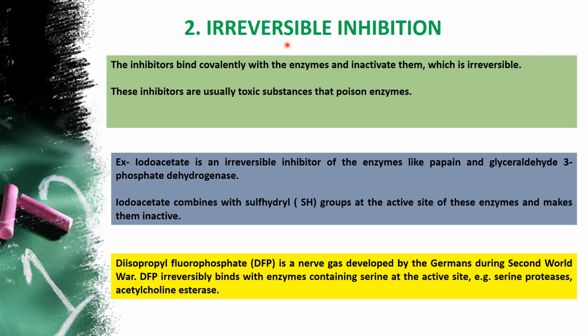And in the case of reversible inhibition, if the concentration of inhibitor is low, the inhibitors can be removed from the substrate and enzymes, and it can proceed to the next step, that is product formation. So that is the difference between irreversible and reversible types of inhibition. And there is one more type called uncompetitive inhibition. So with this we are completing the types of inhibition under the enzymes.